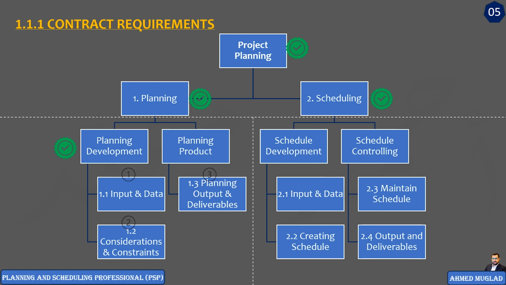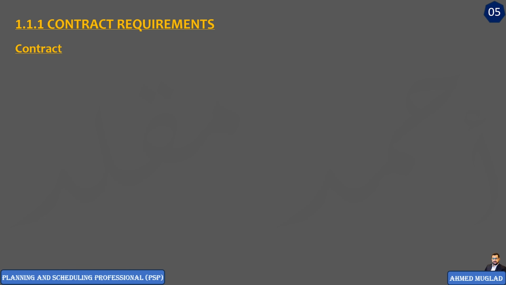So let's start with the first definition, which is contract. What does the term contract refer to? As per the AACE International, contract is a legal agreement between two or more parties. The definition is very simple. It is a legal agreement between two or more parties. We will go back to this definition again in a couple of minutes.